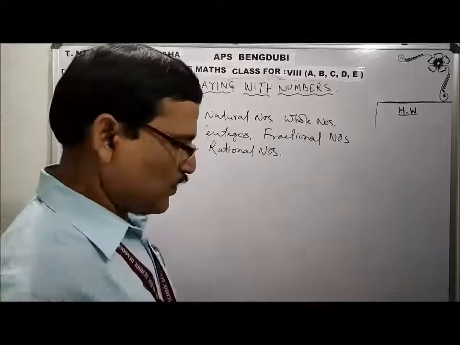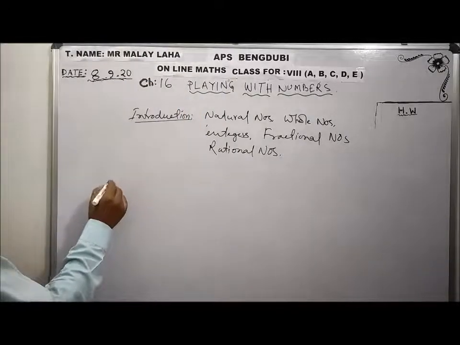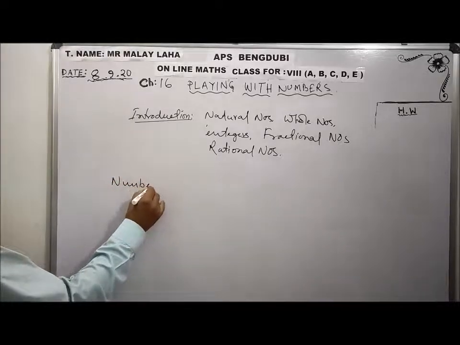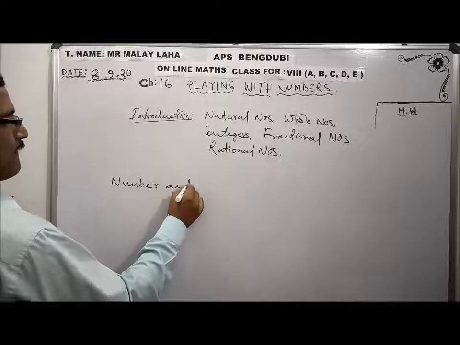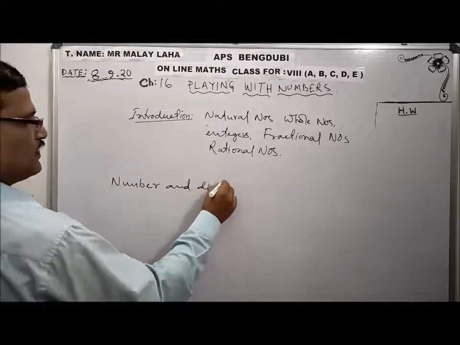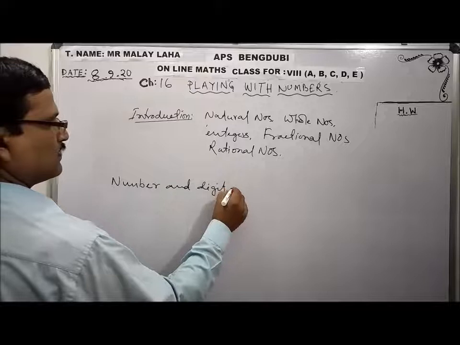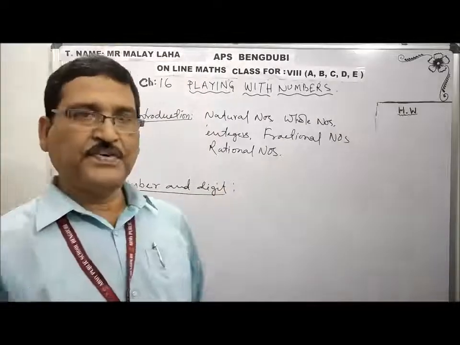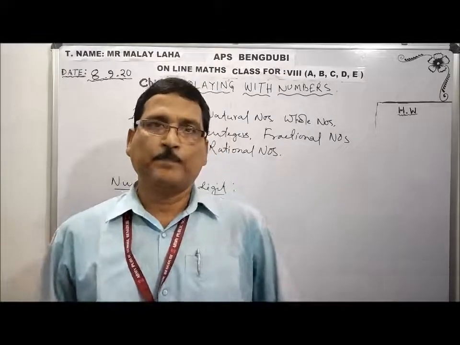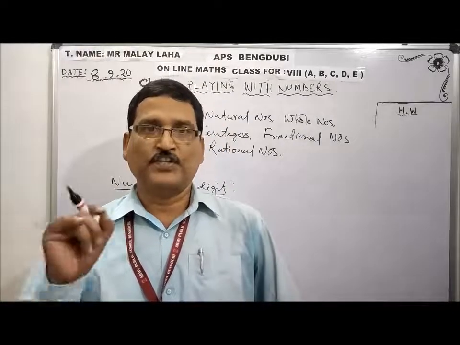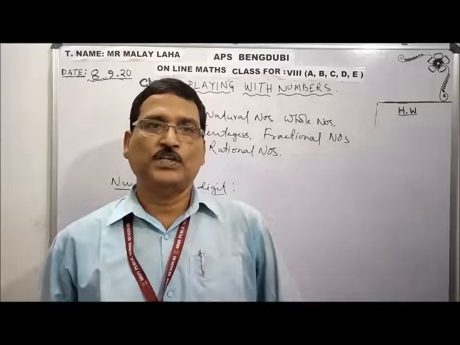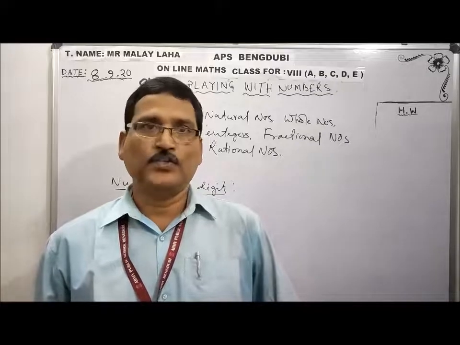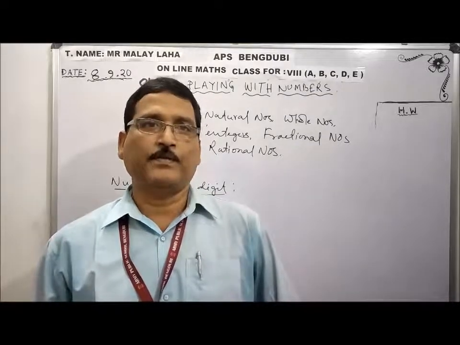So before that we have to know number and digit. What is a number and what is a digit? Any figure is made by the natural digits 1, 2, 3, 4, 5, 6, 7, 8, 9 and 0. 0 alone cannot be a number.